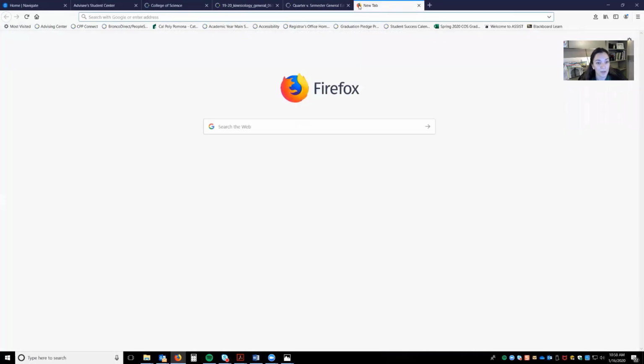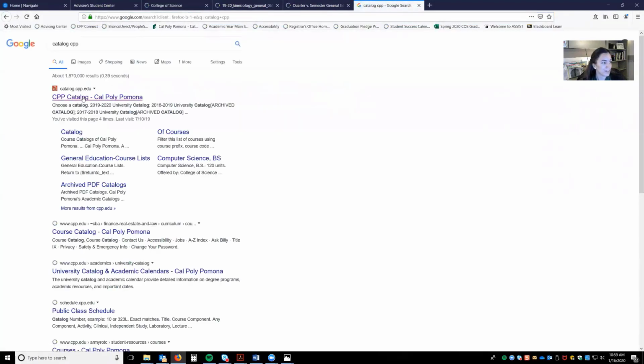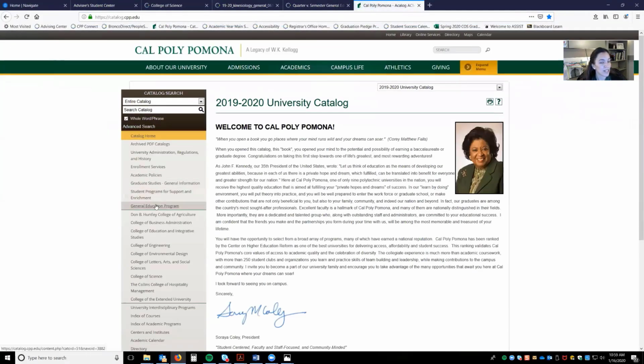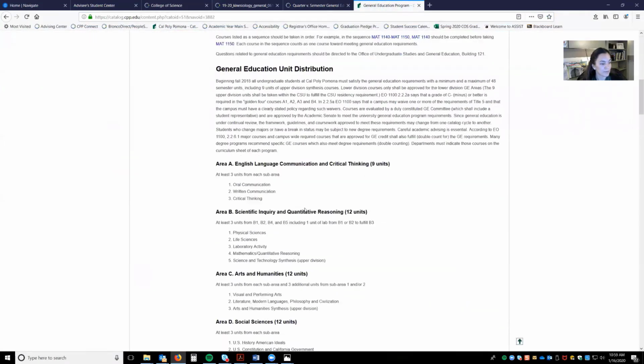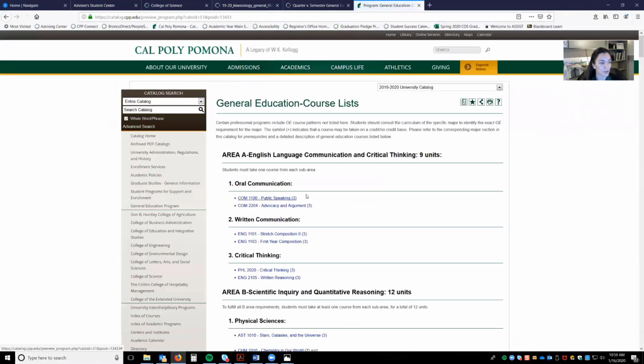Let me show you another way to look at GEs if you're on the semester curriculum. If you go to the catalog, you can just type in catalog CPP and then general education program. At the very bottom, general education course list.